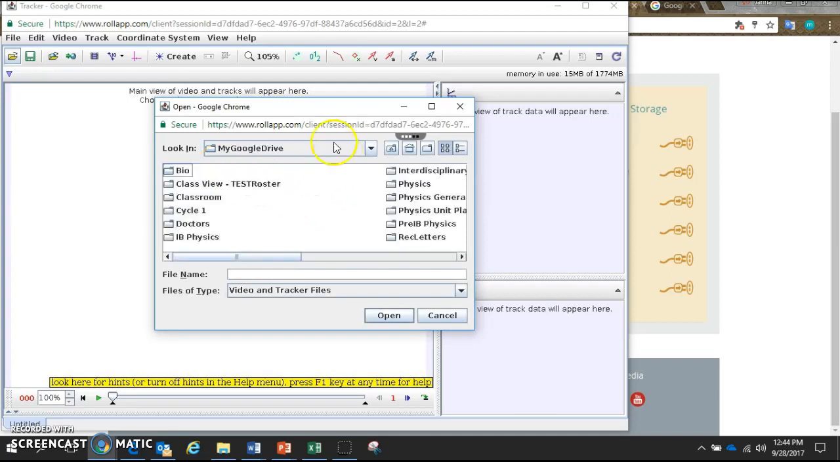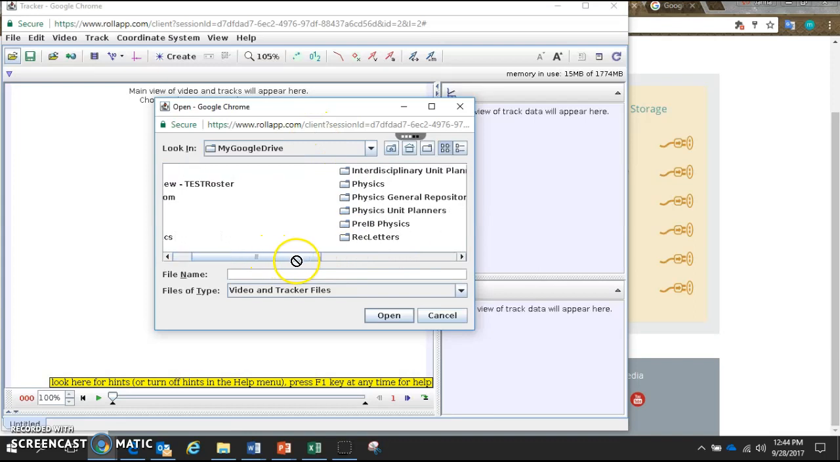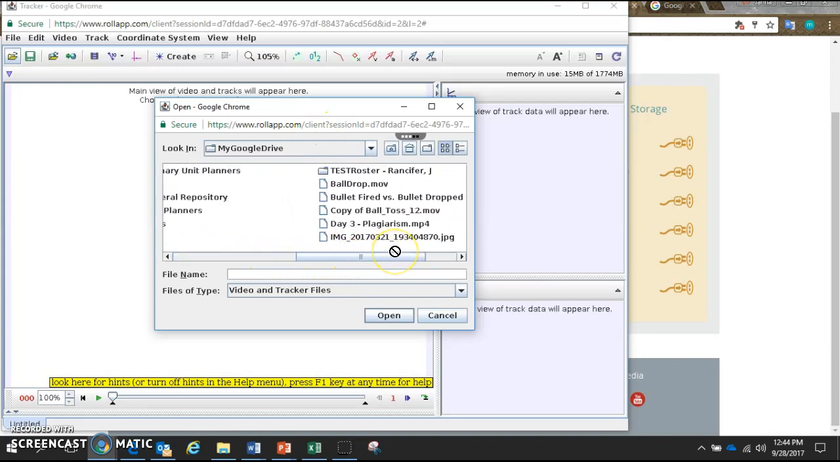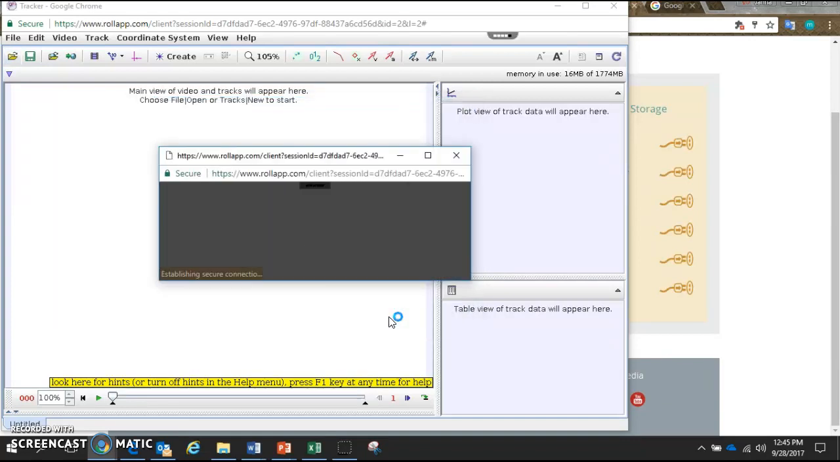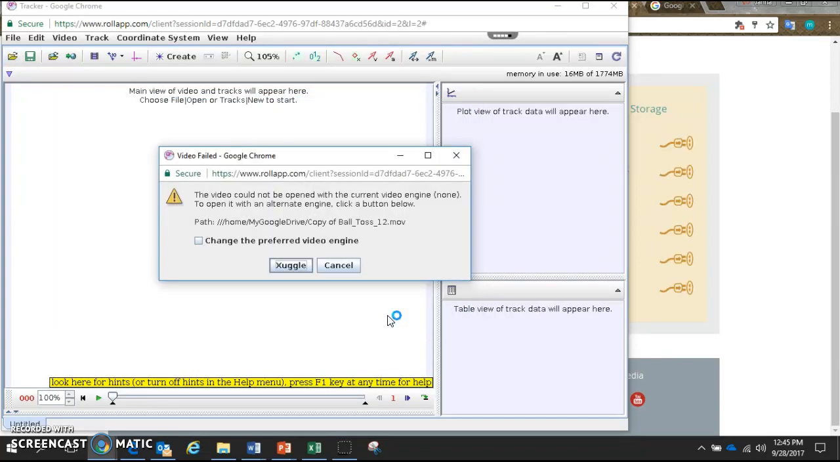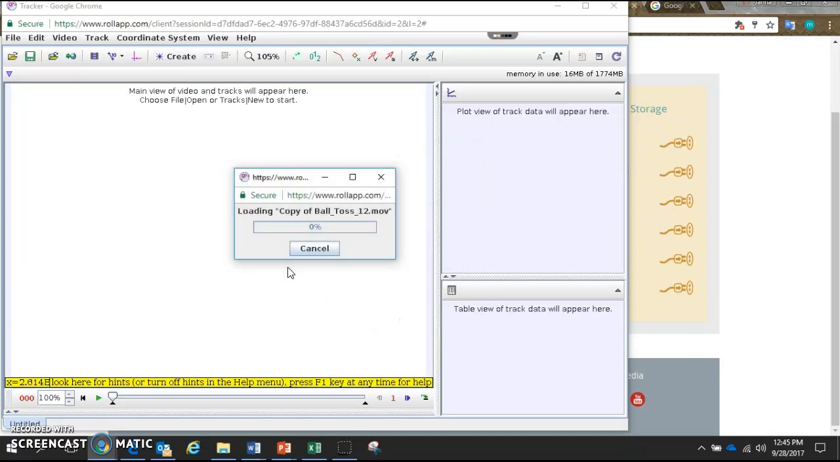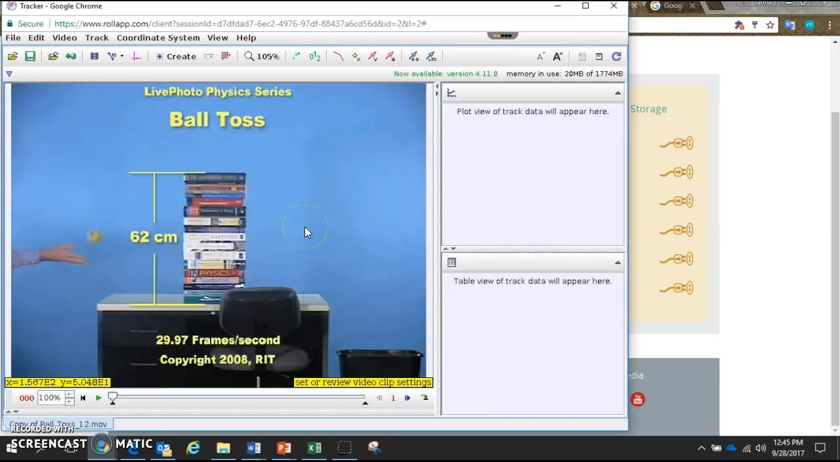So I can open the Google Drive, and then I need to find the video. I have ball toss. I think I want to do the ball toss video. Okay. And then open. Should be a .mov. Click Zuggle. And then this should load my video in Tracker.